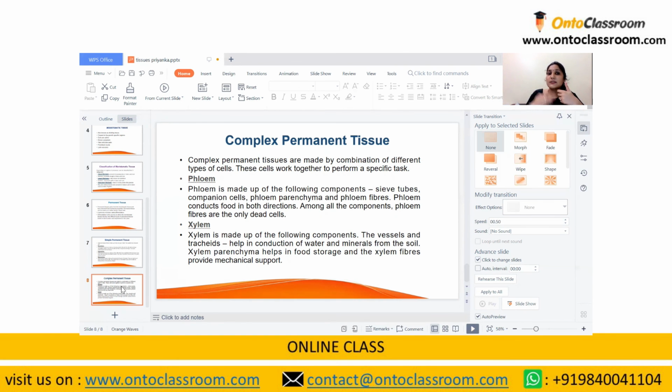Now, xylem is again made up of four components, that is the vessels and the tracheids, then the xylem parenchyma, and xylem fibers. These vessels and tracheids have a role in conducting water and minerals from the soil. Xylem parenchyma helps in food storage, and xylem fibers provide mechanical support to the plant.